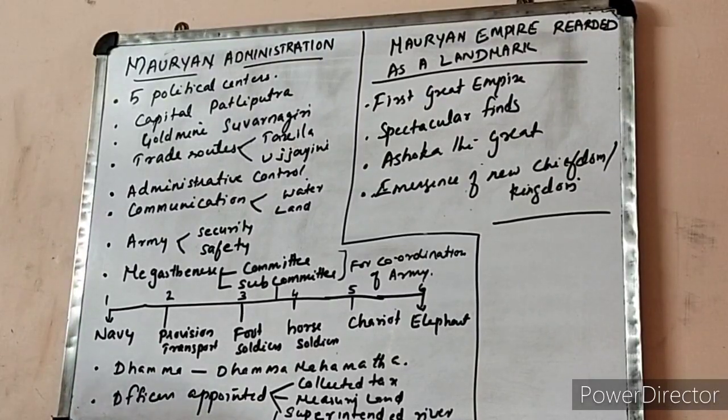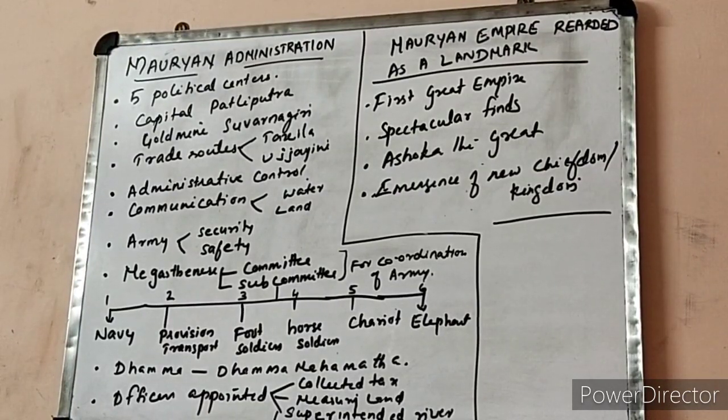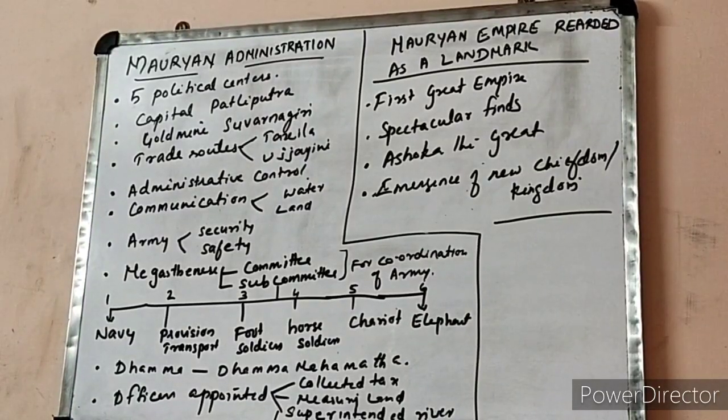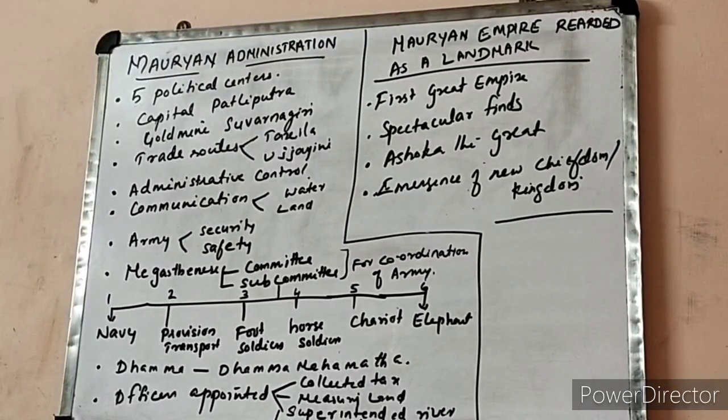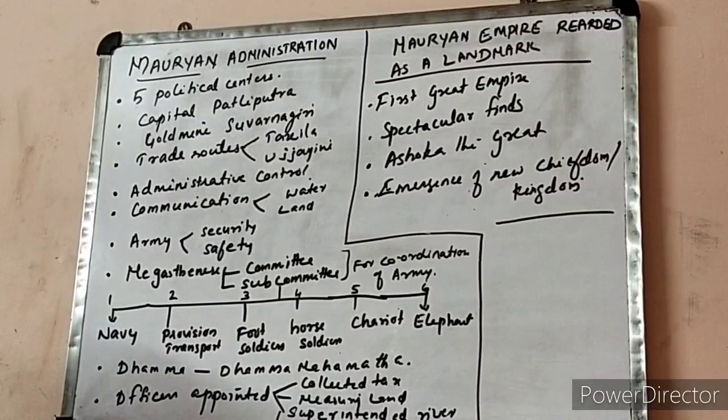And after this, then I said emergence of new chieftains and kingdoms because the whole empire was not consolidated, और आपका enclosed में था, मतलब encompassed में था. साउथ इंडिया वगैरह उनके अंडर में था. इसके अलावा यूनिफॉर्म नहीं था, meaning administration was not uniform because the frontiers' administration was not so uniform. अफगानिस्तान से आपका ओडिशा तक जो कंट्रोल किया है, was not uniform. This might be the reason for the emergence, in the second century BC, of new chiefdoms and kingdoms in several parts of the subcontinent, right?